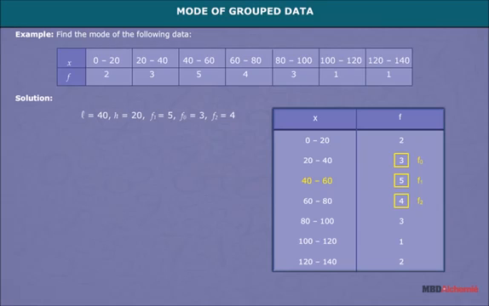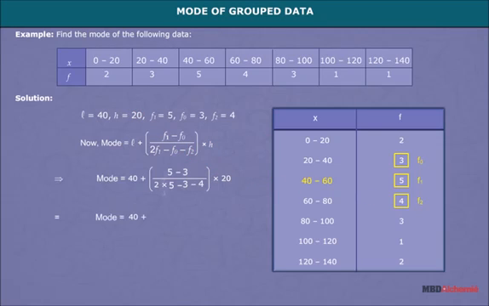Now find mode by using the formula: mode is equal to L plus (F1 minus F0) divided by (2 F1 minus F0 minus F2), multiplied by H. After putting all the values in this formula, we get 53.33 as mode value here.